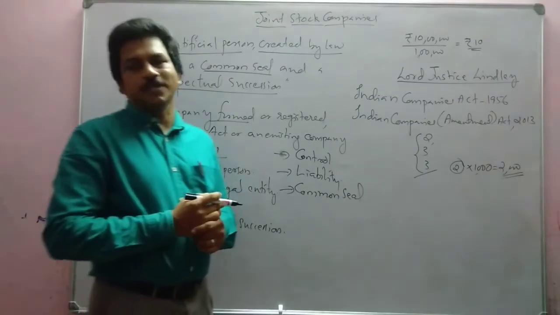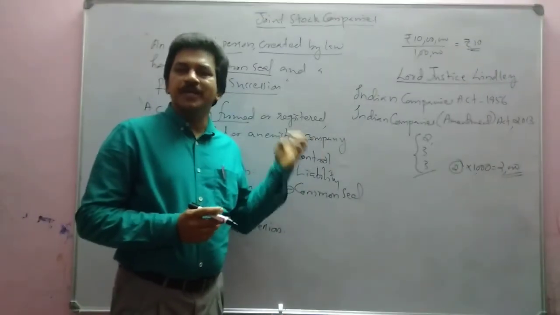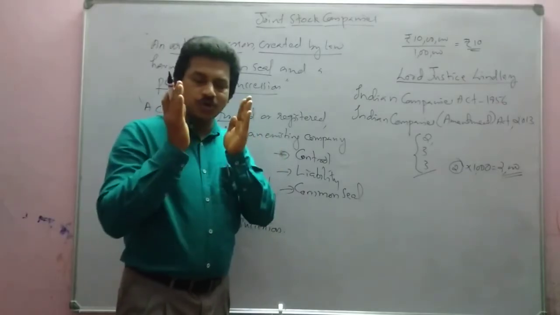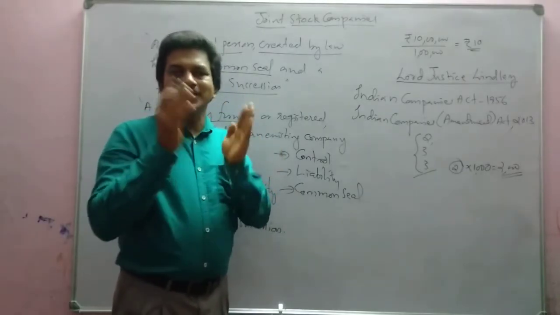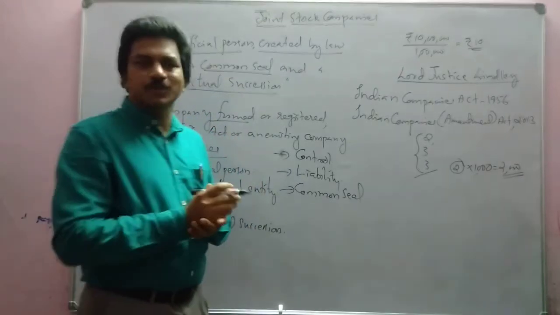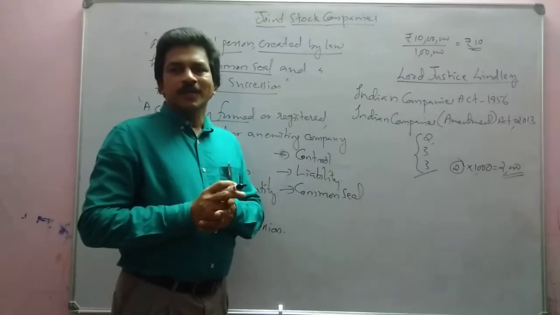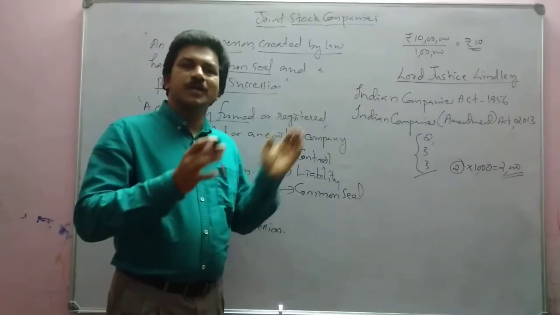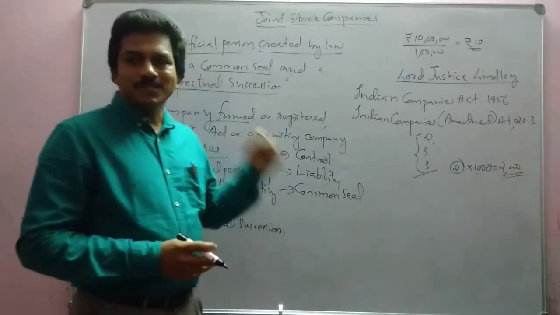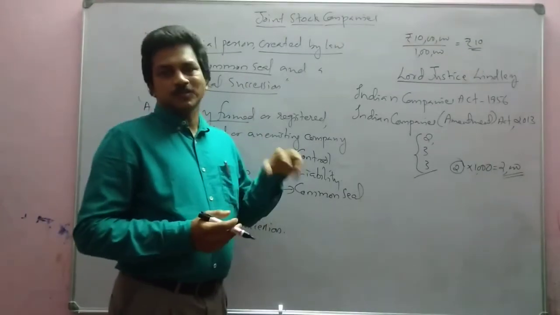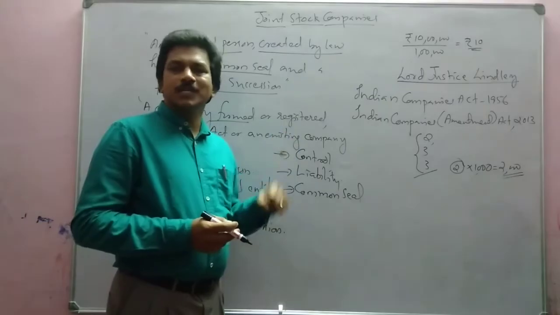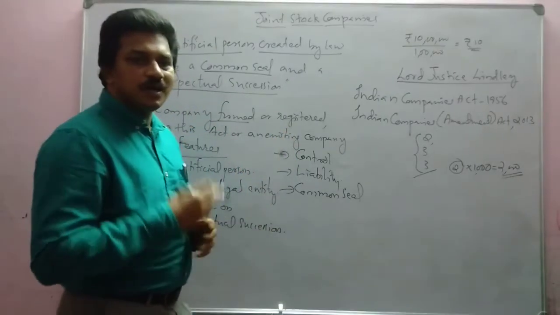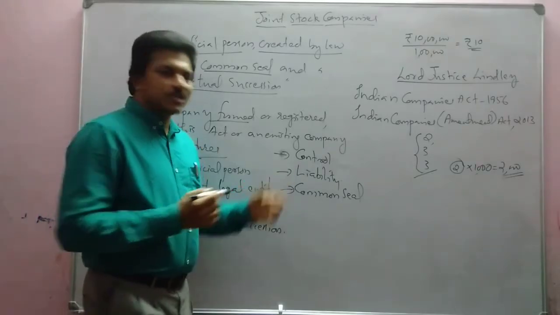The company has a common seal. That means the company will have its own signature. The company itself cannot put its signature because it is not a natural person. In order to overcome that problem, the company has a separate arrangement called the seal, the rubber stamp of the company. That will be used as the signature of the company. Okay. Now we are going to see the last feature of the company, that is risk bearing.